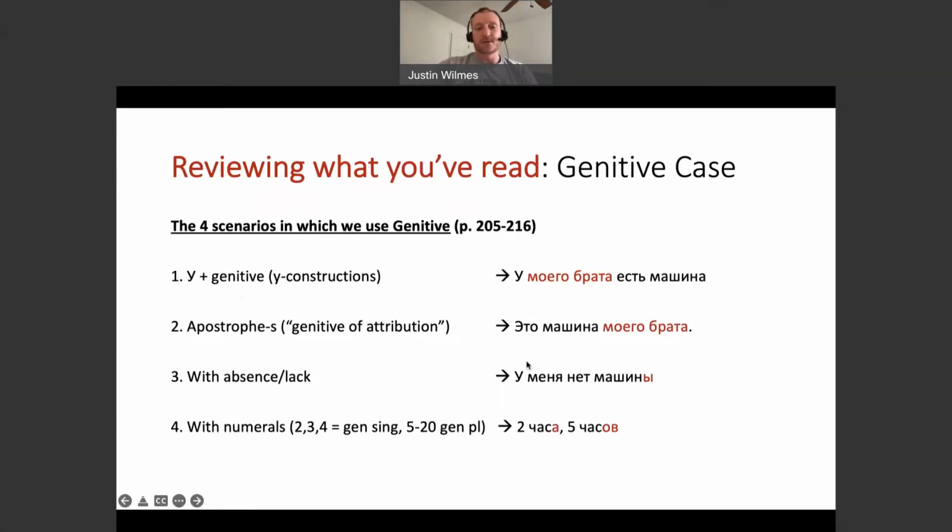And so, for example, with the numbers 2, 3, 4, or 22, 23, 24, 32, 33, 34, up into infinity, any number that ends in 2, 3, 4, we're going to use genitive singular after it. And any number that ends in 5 through 20, and then that goes up, 25 through 30, 35 through 40, 45 through 50, etc., those are in the genitive plural.